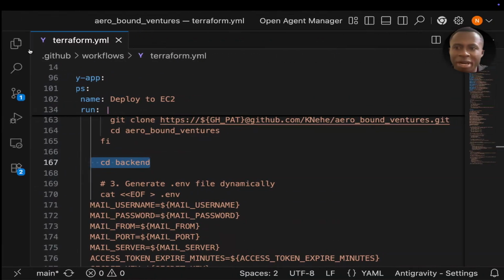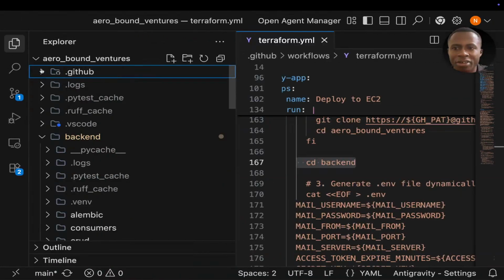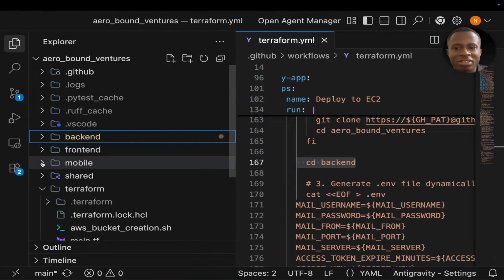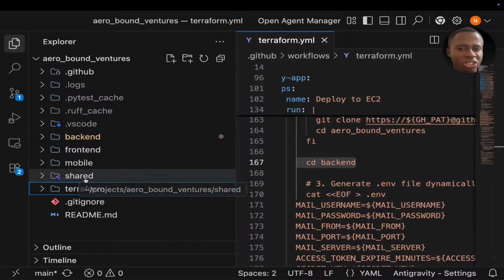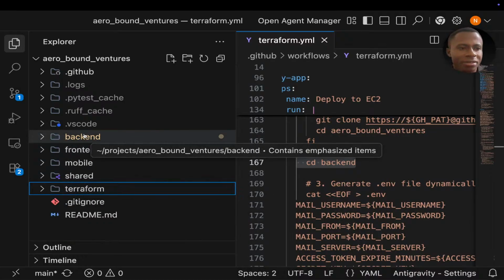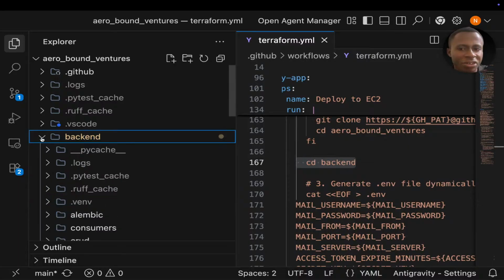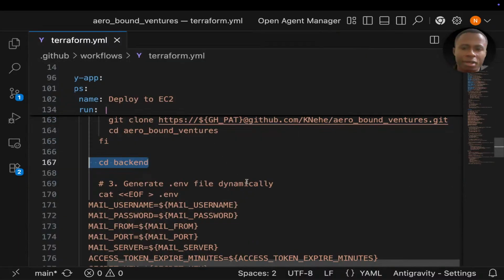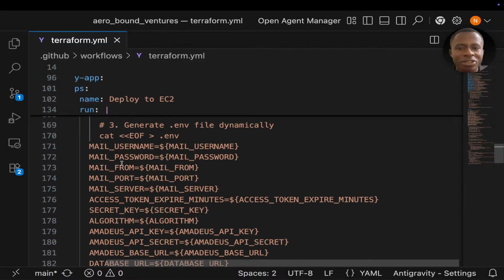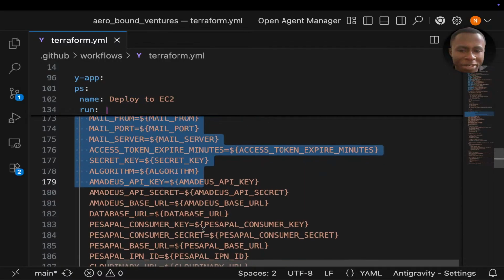I want to make sure everybody understood. You see, this Airbound Ventures directory has so many things: Terraform, shared, mobile, frontend, backend. So we're now getting into this directory here. After that, using the EOF, the here doc I explained to you in the past, we create an env file with the following environment variables.